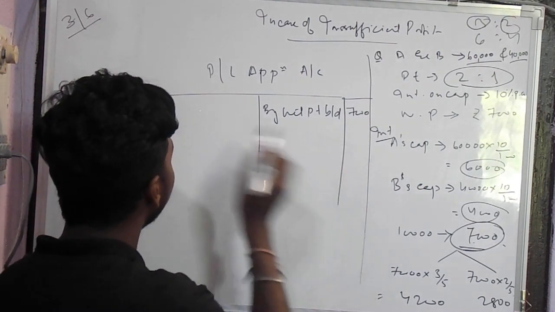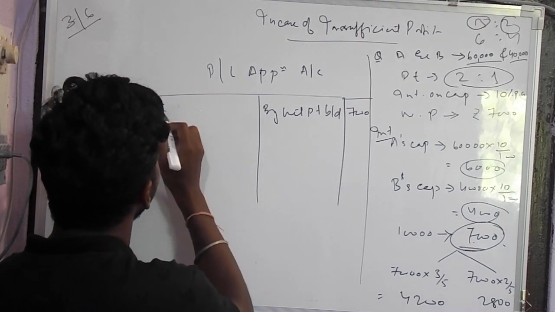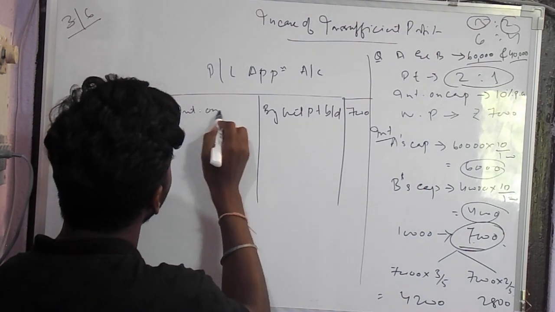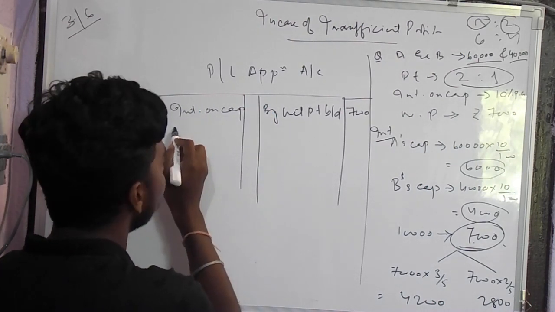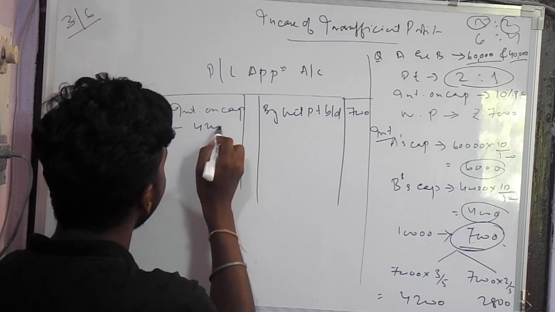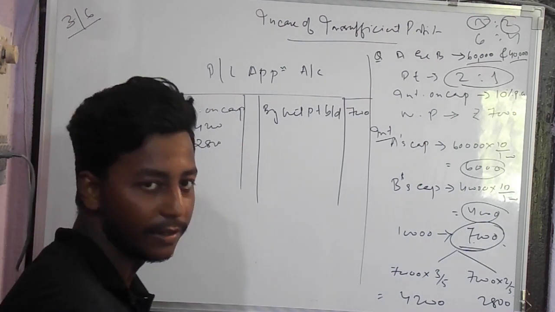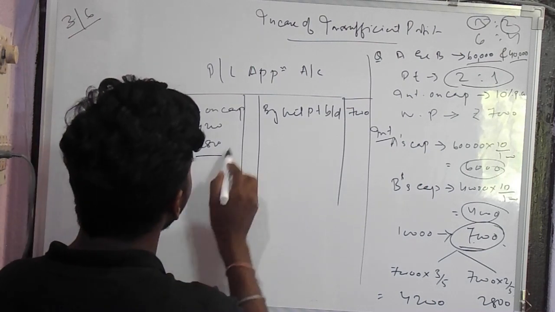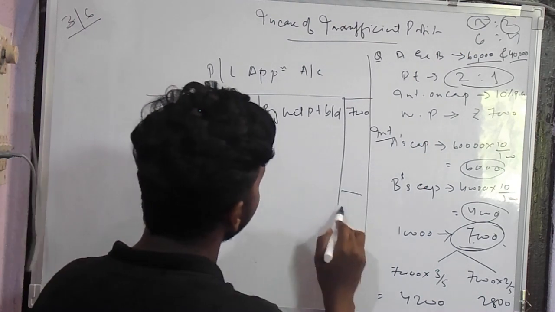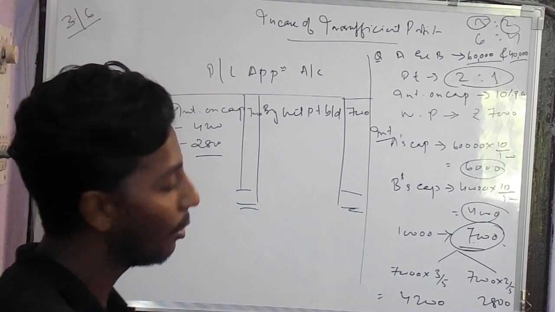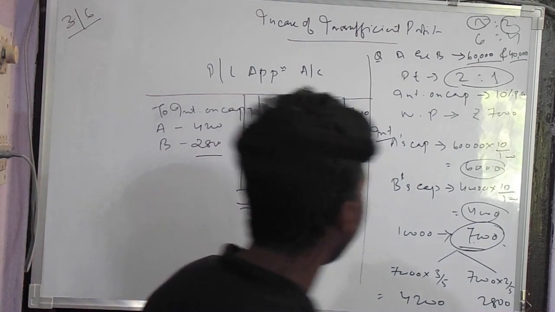So we have to pay interest on capital: A will get rupees 4,200 and B will get rupees 2,800. This is how we will calculate if the question says nothing about how to charge interest on capital. Understood? Then we will take up the second case.